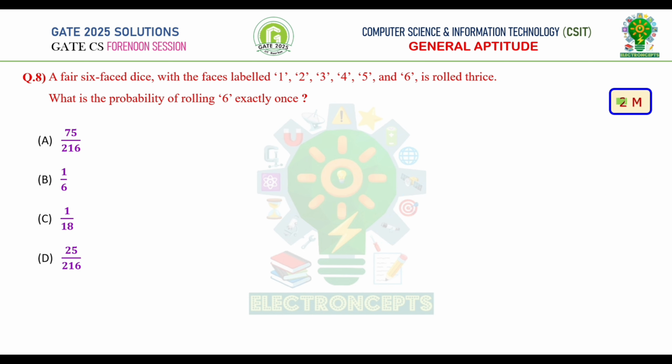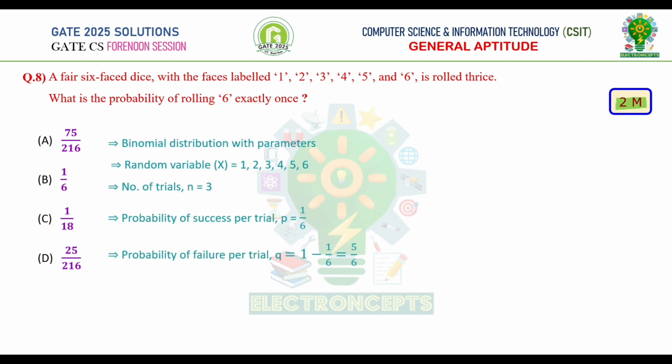Question number 8. This is a GATE 2 mark question. A fair 6 faced dice, labeled 1 to 6, is rolled thrice. What is the probability of rolling 6 exactly once? This question is based on binomial distribution. Let's note the binomial distribution parameters. Here random variables are 1 to 6. Since it is rolled thrice, number of trials is equal to 3.